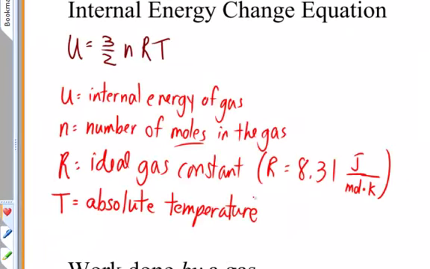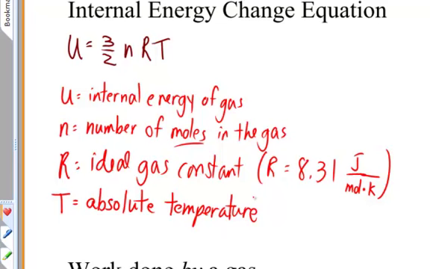Where U is the internal energy of the gas, n is the number of moles of the gas, R is the ideal gas constant equal to 8.31 joules per mole Kelvin. That number will be different if you have a different set of units, so pay attention to that. And T is the gas's absolute temperature. Because it's beyond the scope of this course, I'm not going to tell you how we get this equation, except to say that it results from attempts to relate the mechanical energy of the randomly moving, bouncing gas particles to the absolute temperature of the gas.